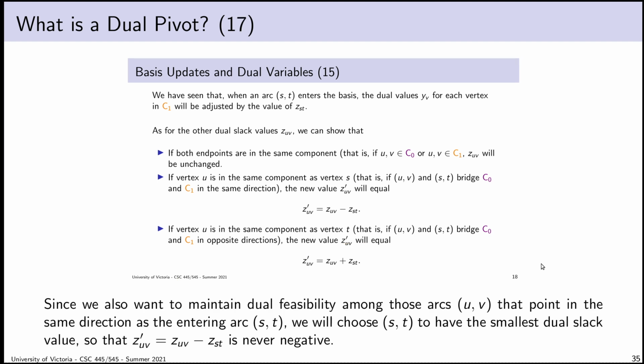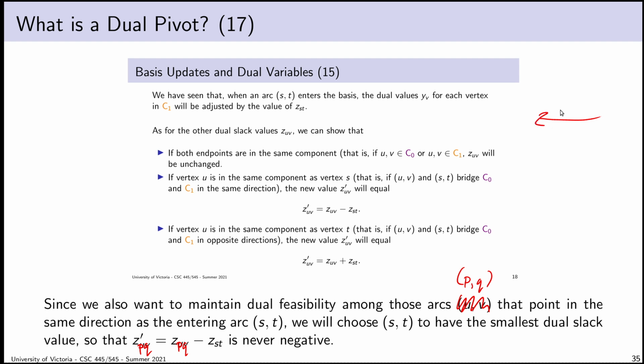Okay, and then finally, I'm aware of a notational snarl here. I'm using UV in the wrong way. I'll just correct that on the slide. The arc's Z, we'll call that ZPQ. And this is the observation I made a minute ago. Consider all of those arcs that point in the same direction.